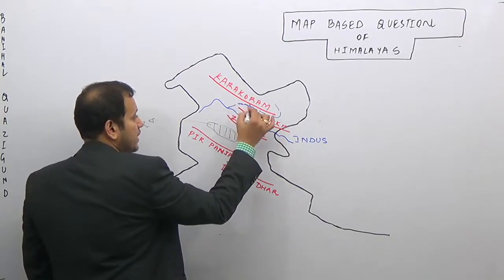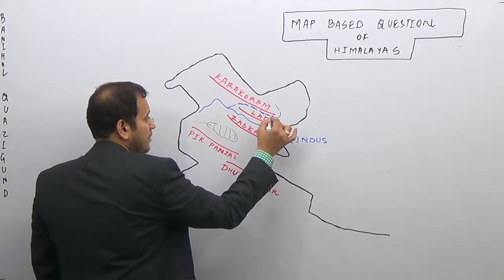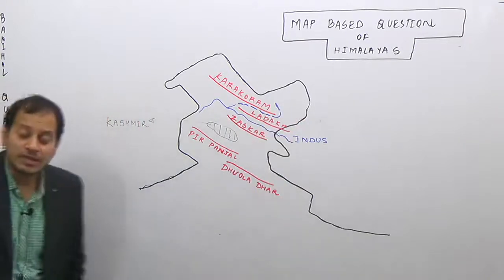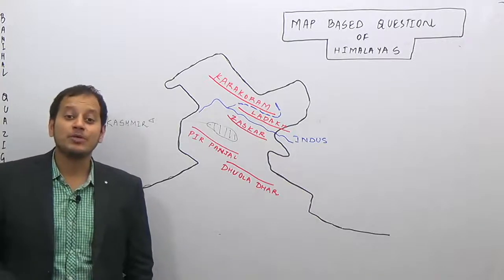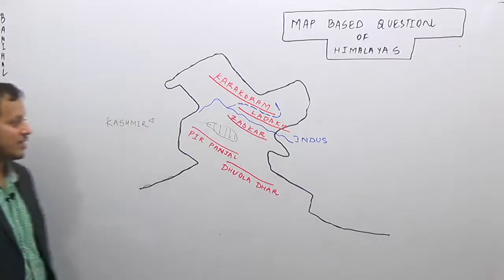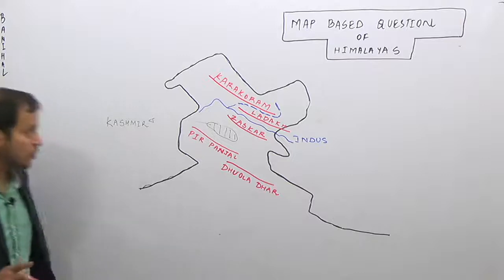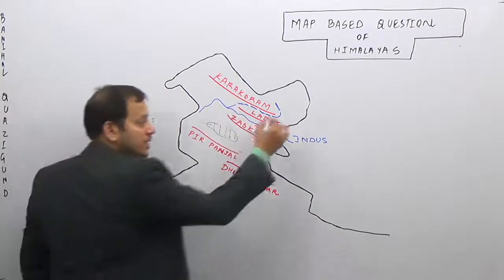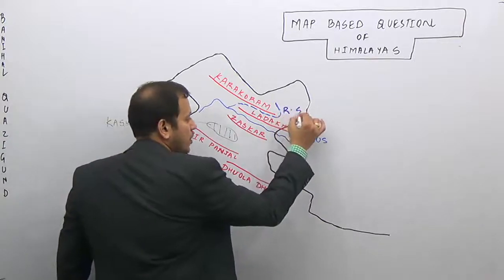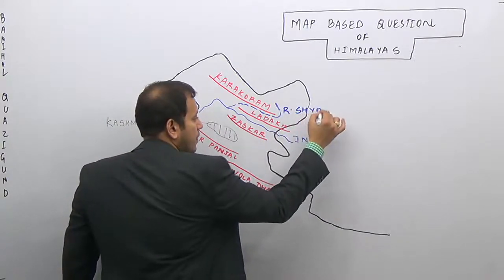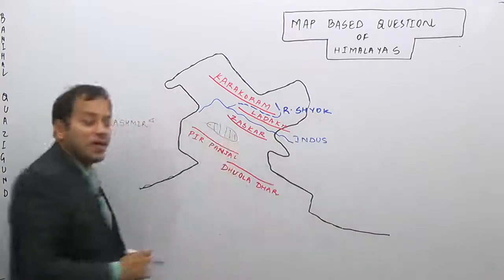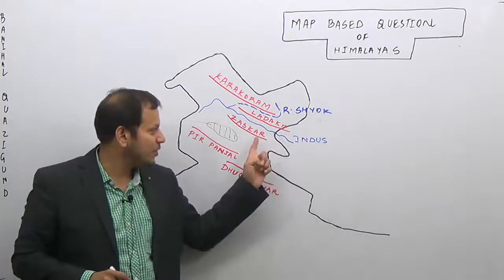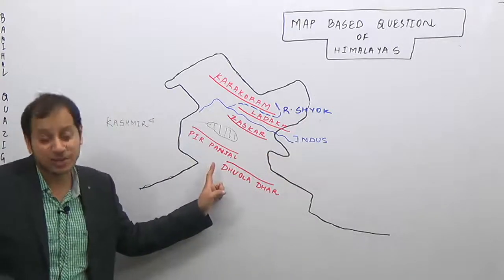River Shok we did in the previous lecture. Why is the River Shok important? Because River Shok's important tributary is River Nubra. River Nubra originates in the Siachen Glacier region. So, map-based question: between Karakoram and Ladakh, which river? River Shok. Then between Ladakh and Zaskar, River Indus. Then between Zaskar and Pir Panjal, Kashmir Valley.